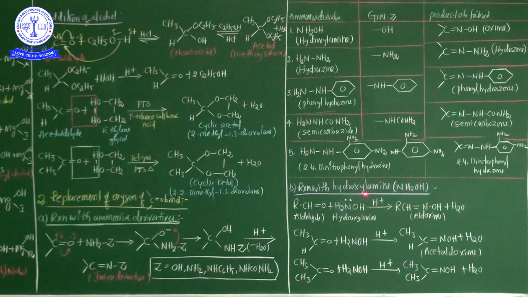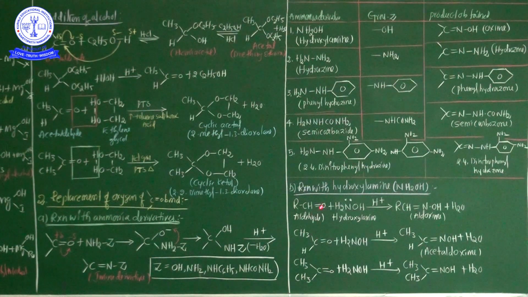Reactions with hydroxylamine. You already know that very well. In the reaction of hydroxylamine, NH2OH, with an aldehyde or ketone, the final product is the oxime. See here, this is the aldehyde, and this is the hydroxylamine. Now aldoxime. So here the oxime group is obtained. That is the most important point, my dear students. If the ammonia derivative hydroxylamine attacks the aldehyde or ketone, finally the product obtained is an oxime.